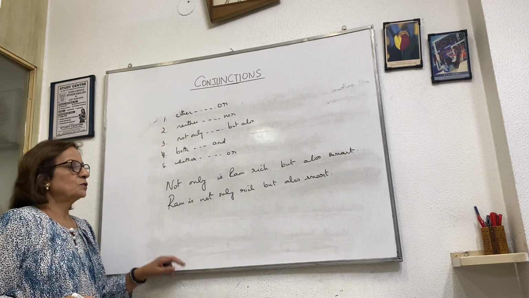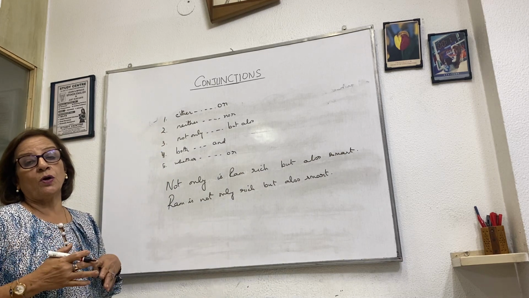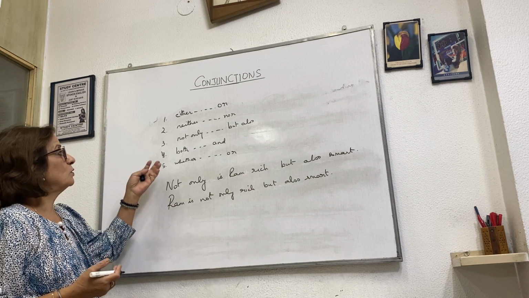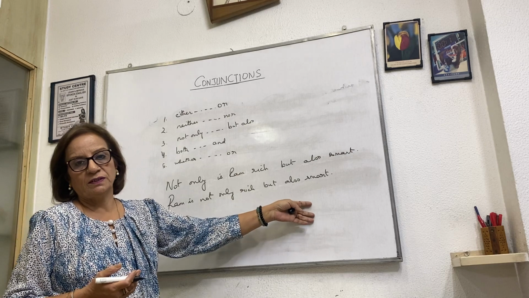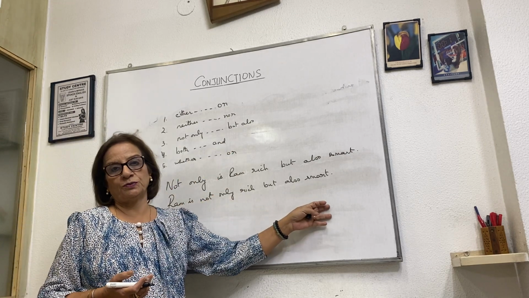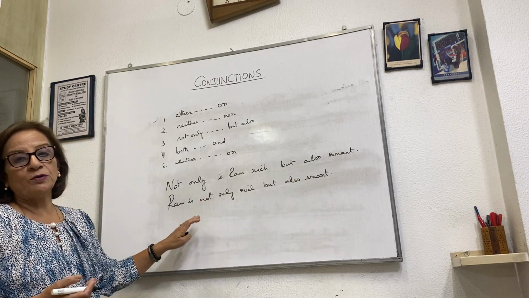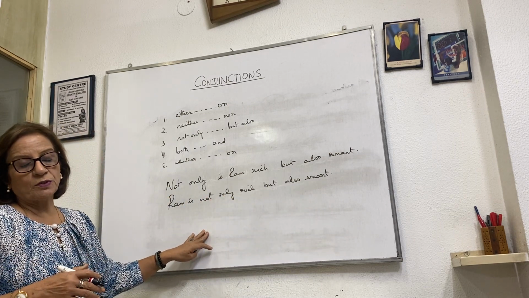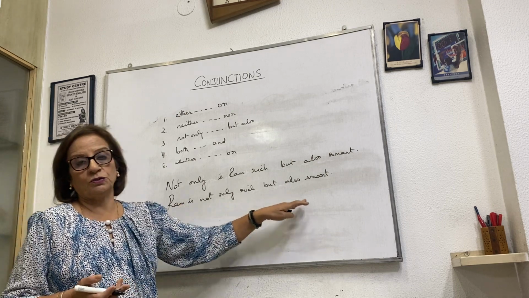Okay. So what is this showing? This is showing that we can use good qualities in this way. Earlier also I had told you both. Ram is both rich and smart. Another way I can say Ram is not only rich but also smart. Okay? So when we are talking about the same either positive or negative qualities, we can use not only but also.